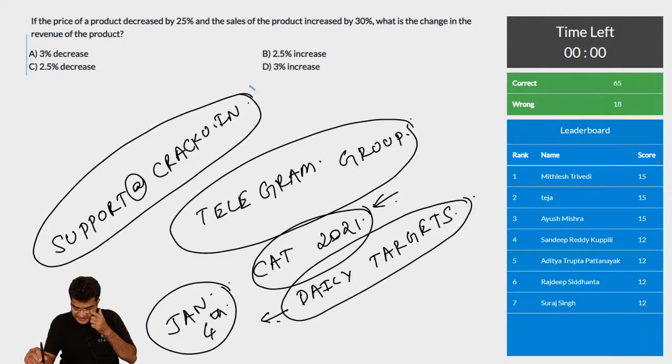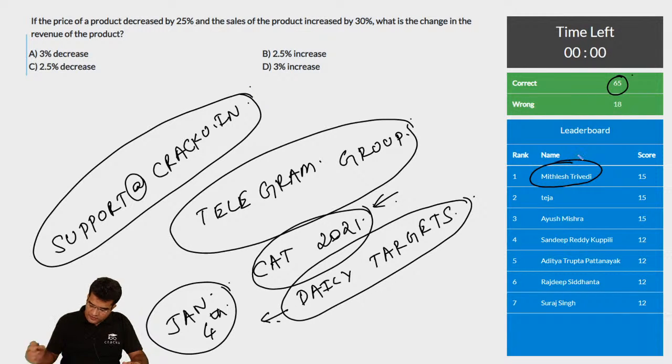Okay, this also is a very easy question. I'm quite happy to see that 65 people have gotten this correct. Mithilesh has gotten all 5 of them correct. Same with Teja and Ayush Mishra. Good to know. Let us see how many people will get all the 8 questions correct.